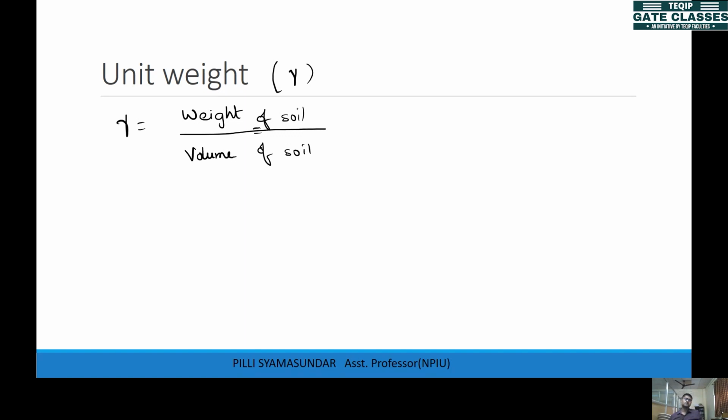So this is actually unit weight, but it depends on the condition of the soil. So this gamma can be defined in different ways. If the soil is in a completely dry state, let's say this is solid particles, and you have only air in the voids, right? In this case, you consider the unit weight as dry unit weight. So this is dry unit weight.